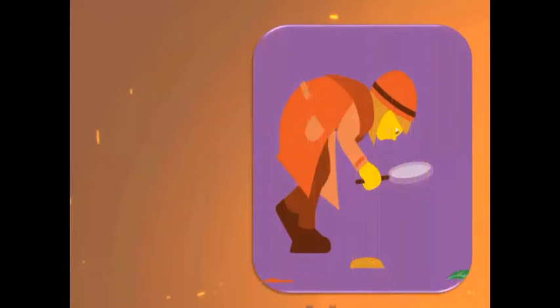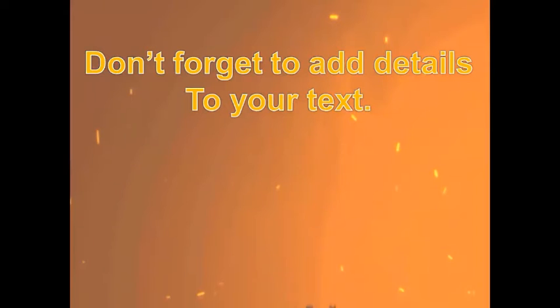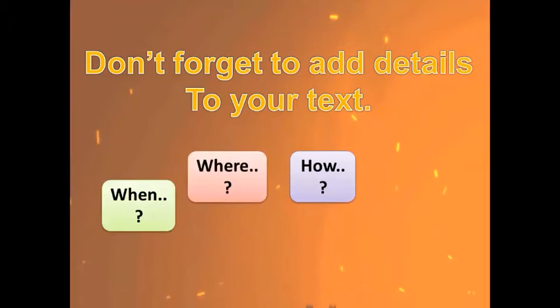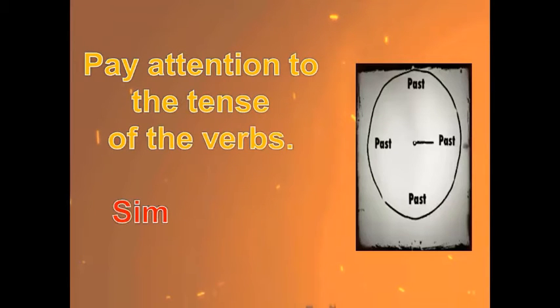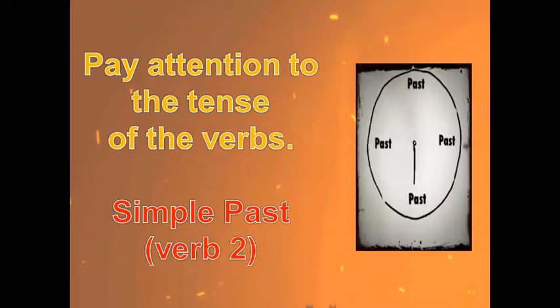Let's see tip number 2. Don't forget to add details to your text: when, where, how, and who. So you have to mention details about your experience. Let's see tip number 3. Look here, we have past, past, past, past. So we have to use simple past, verb two, because we are talking about actions that happened in the past and finished.